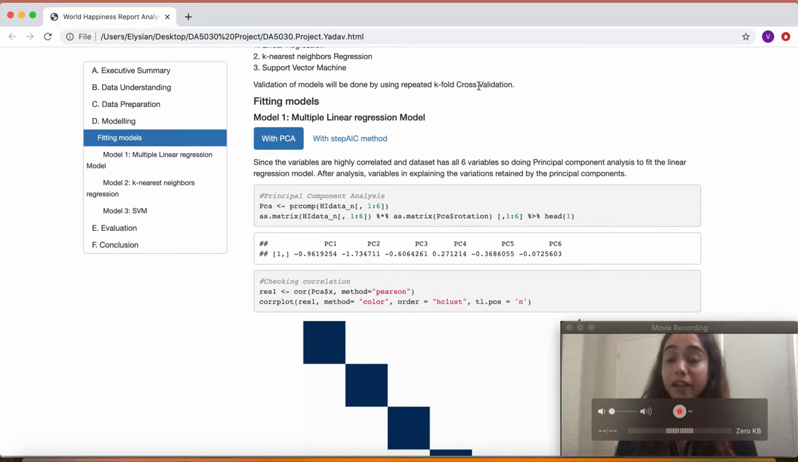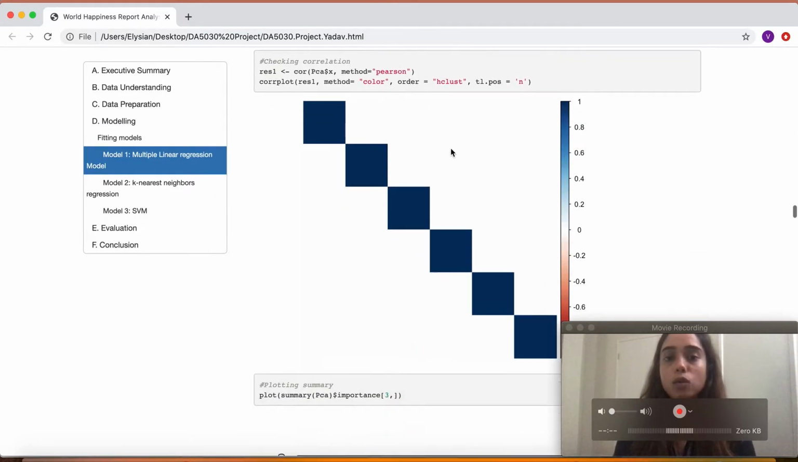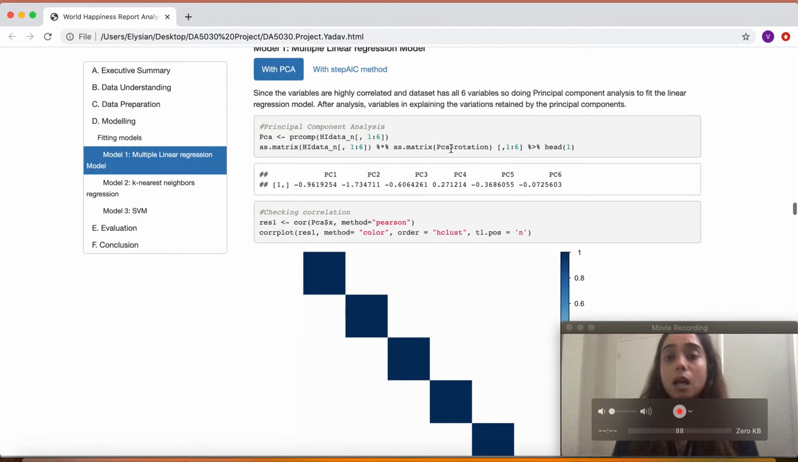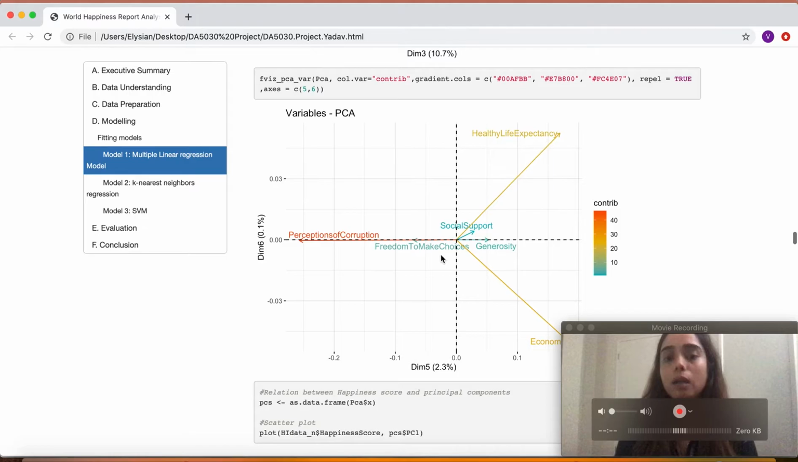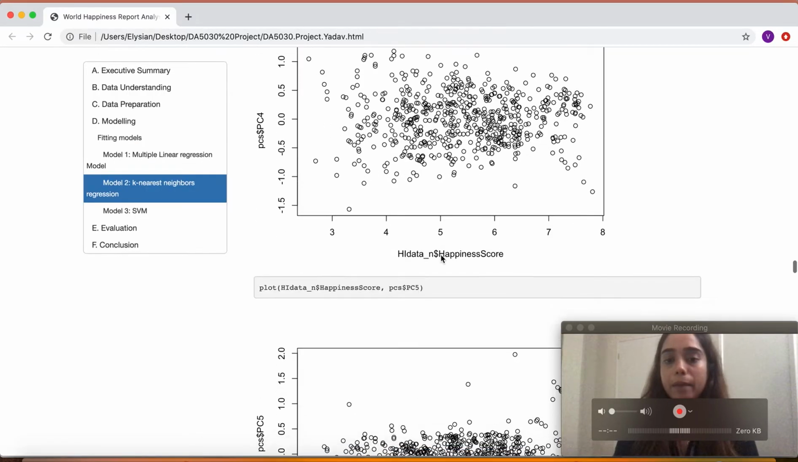any variable before due to collinearity, so I decided to do it with PCA, so I can check if there is any component which is insignificant for the analysis. And I found out that PC4 was insignificant, so I fitted my model without this component, and these are my PCA results.